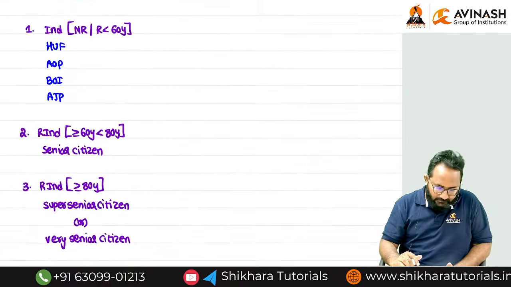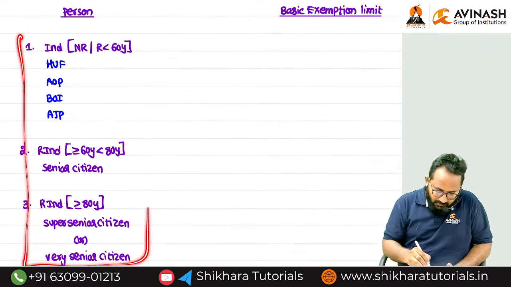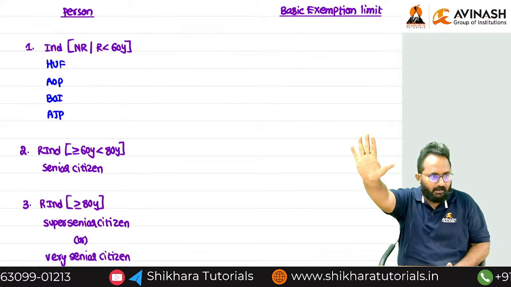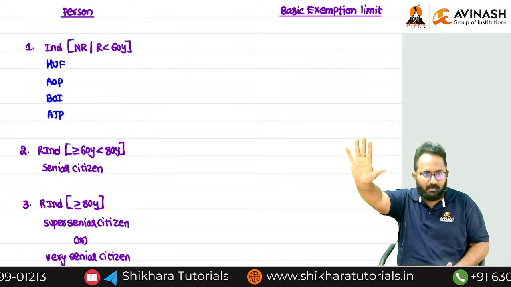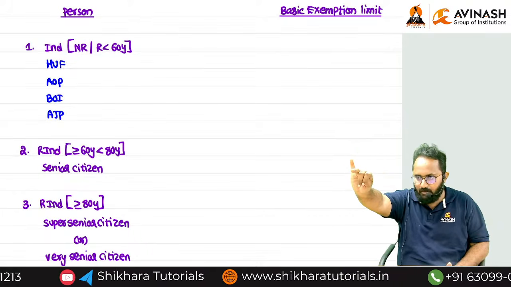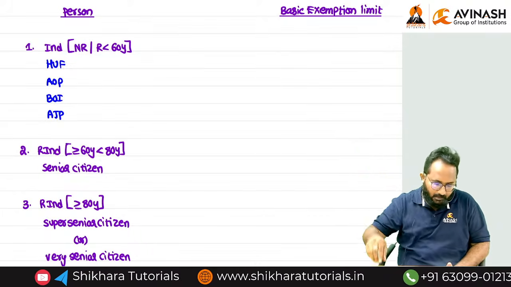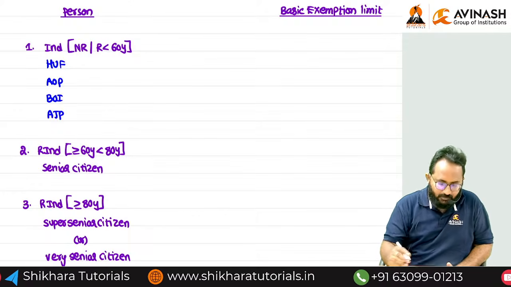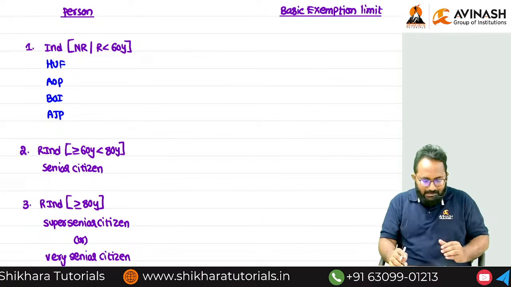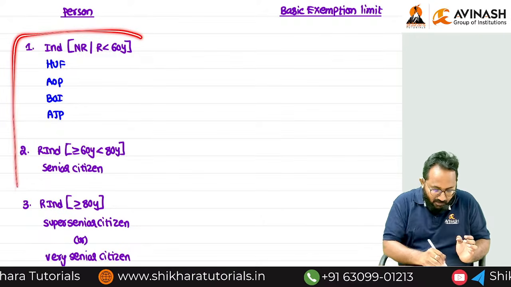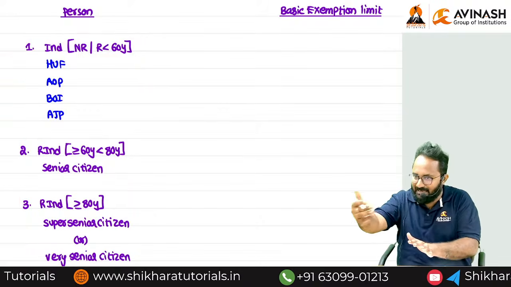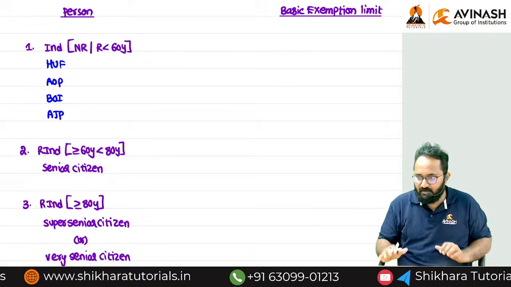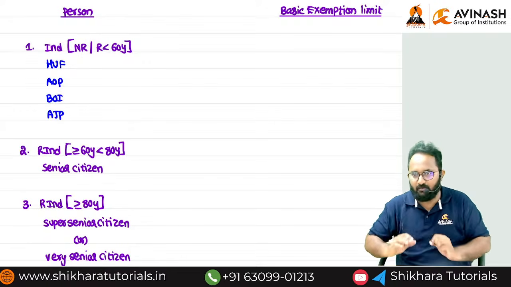First I want to target this set: Individual, HUF, AOP, BOI, AJP. How many? 5. For these, listen carefully. While filing their return of income in the next year after the tax year, they open the website and choose the ITR forms.